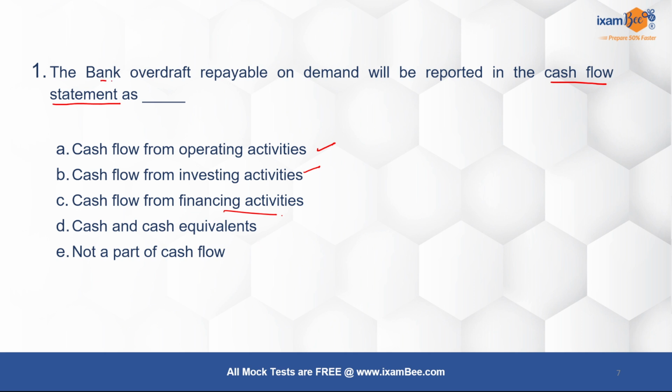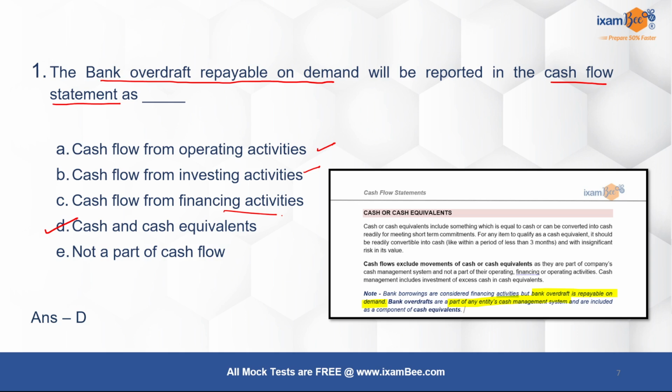सो आपका बैंक्स ओवरड्राफ्ट रीपेएबल ऑन डिमांड किस कैटेगरी में फॉल करेगा? द करेक्ट आंसर ओवर हियर इज डी. बैंक ओवरड्राफ्ट इज एक्चुअली a cash or a cash equivalent. The important part to note here is only bank overdraft which is repayable on demand is to be considered as a part of your cash management system. Otherwise जो short term loans होते हैं या कोई और facility, working capital facility अगर कंपनी ने ली है वो आपकी cash या cash equivalent नहीं होती है. That will be a part of your financing activities.